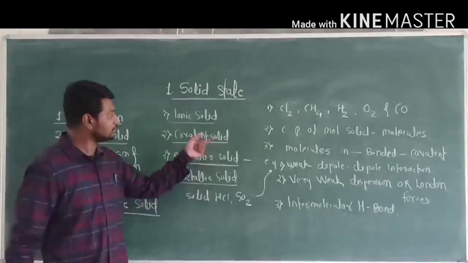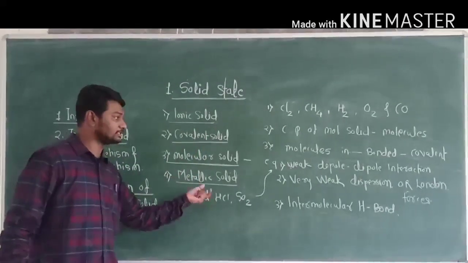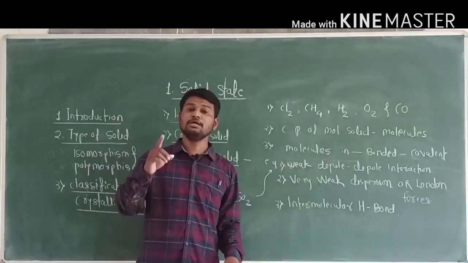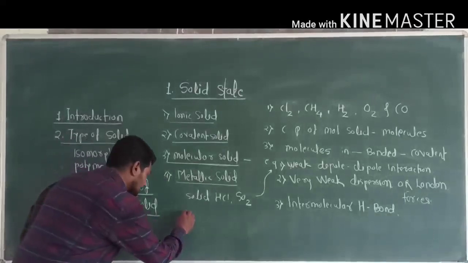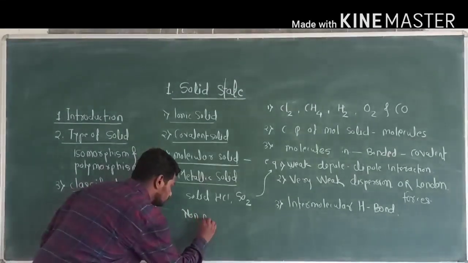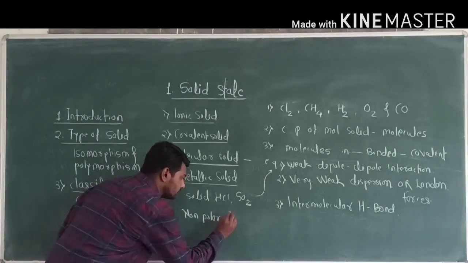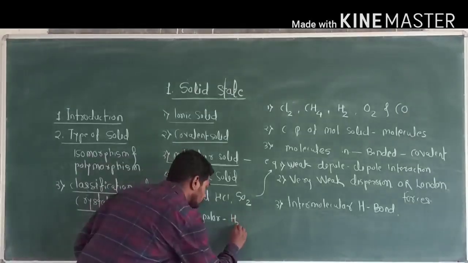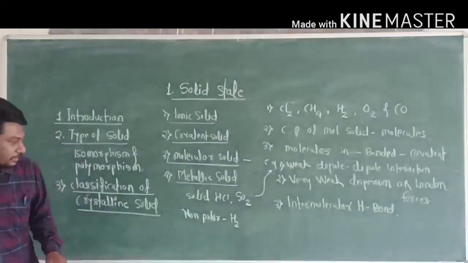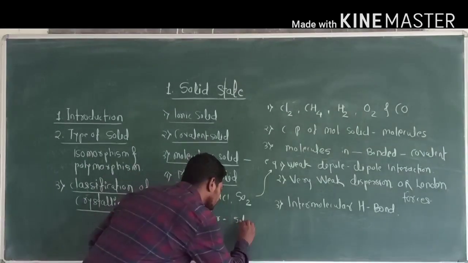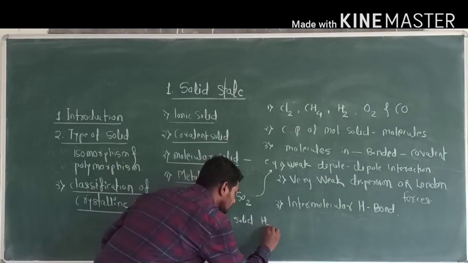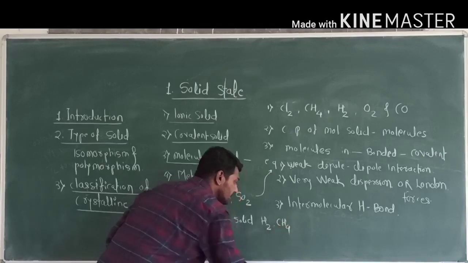These solids are molecules, and these solids have a weak dipole-dipole interaction. Okay, now non-polar molecules like dihydrogen solid, most important is solid hydrogen, methane, etc.